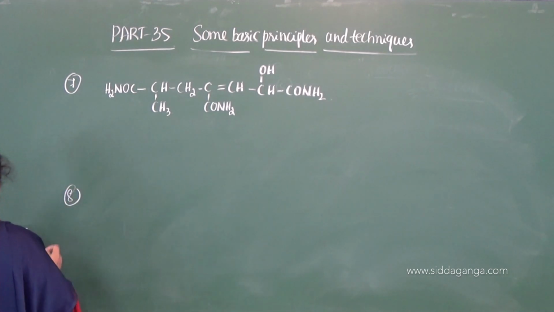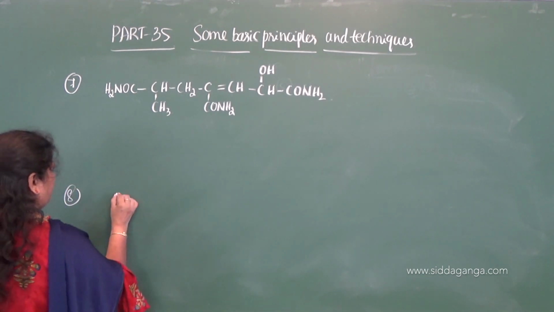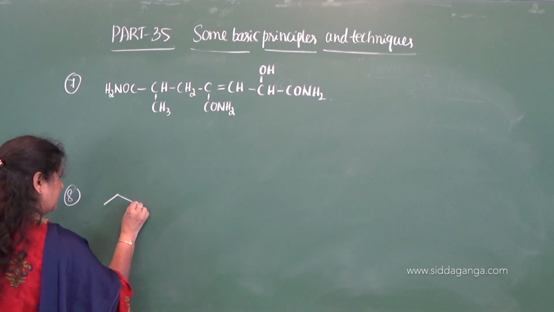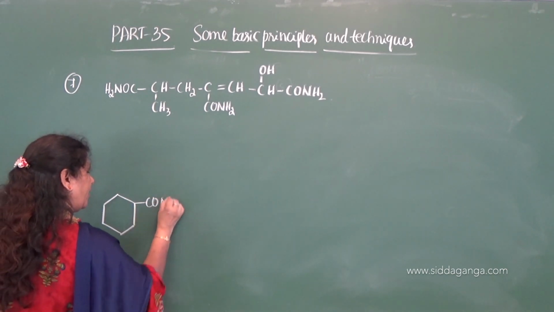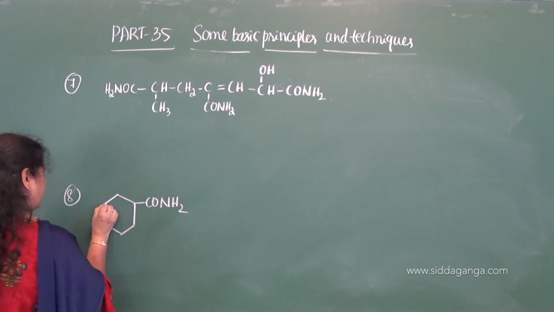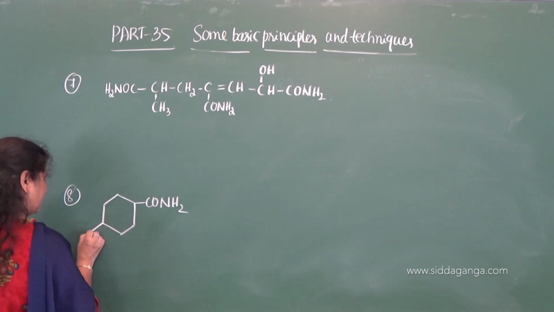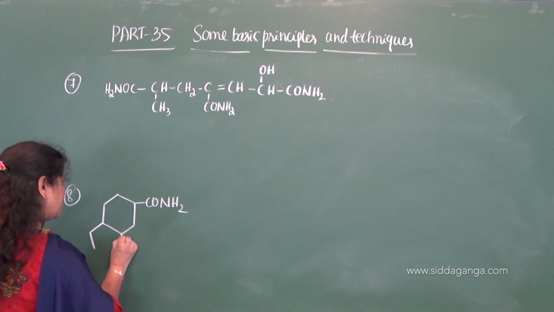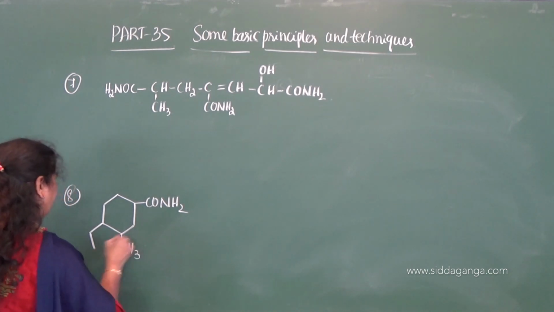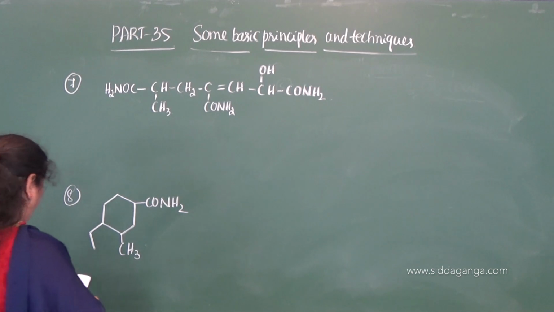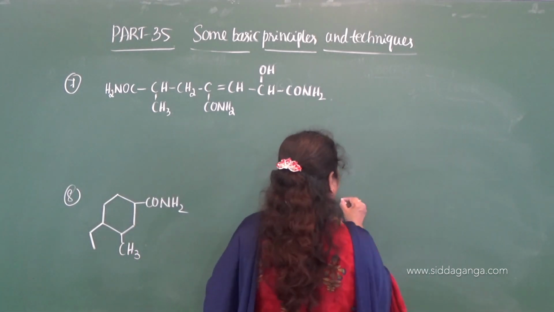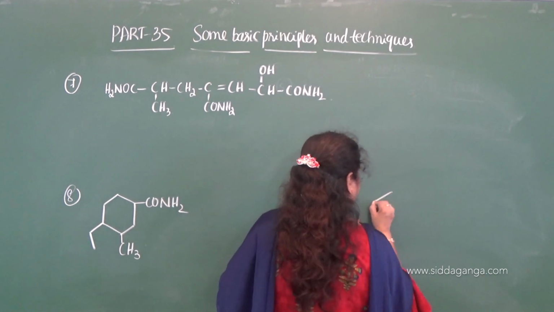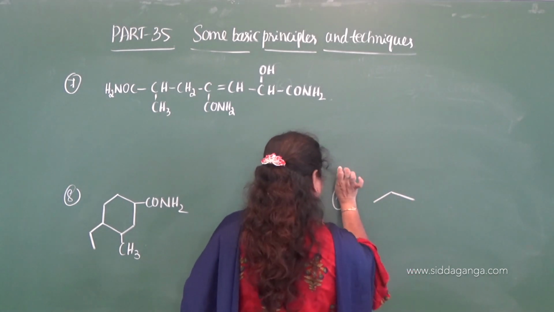Next, the eighth one. This is one more compound, CONH2, and here is one substituent and here is one substituent. Okay. Now one more compound, the 9th one.